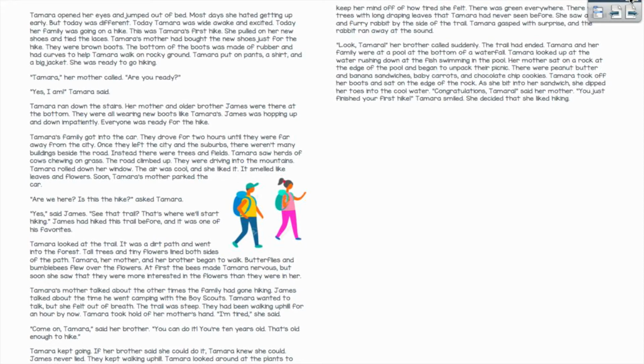She pulled on her new shoes and tied the laces. Tamara's mother had bought her new shoes just for the hike. They were brown boots. The bottom of the boots was made of rubber and had curves to help Tamara walk on rocky ground. Tamara put on pants, a shirt, and a big jacket. She was ready to go hiking. "Tamara," her mother called, "Are you ready?" "Yes, I am," Tamara said.